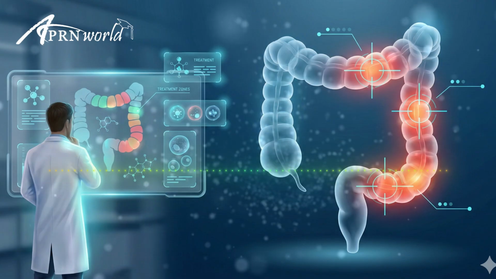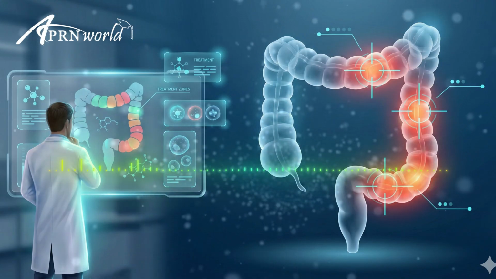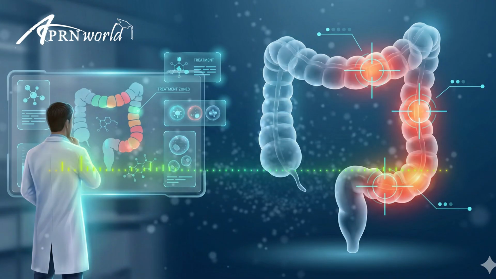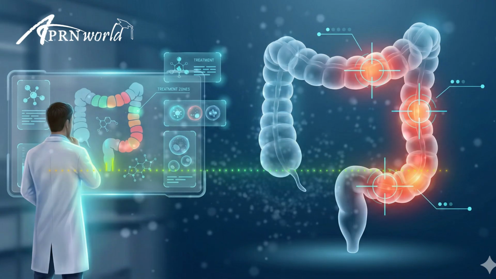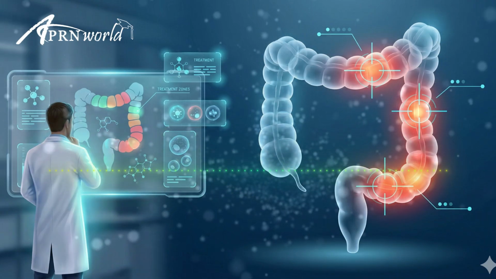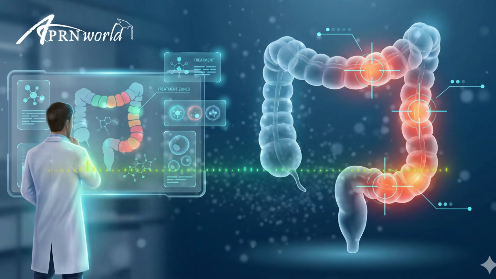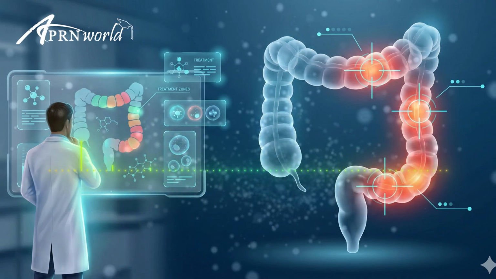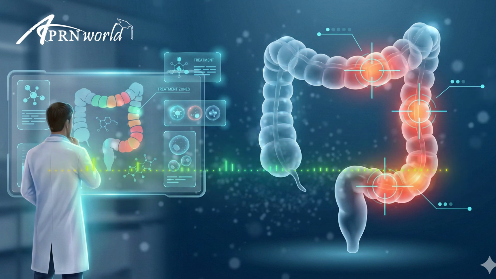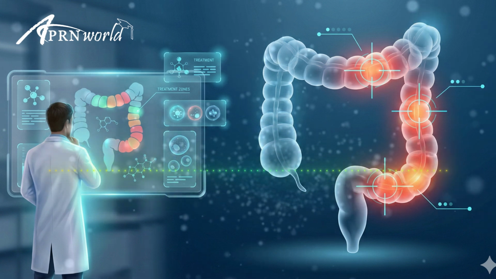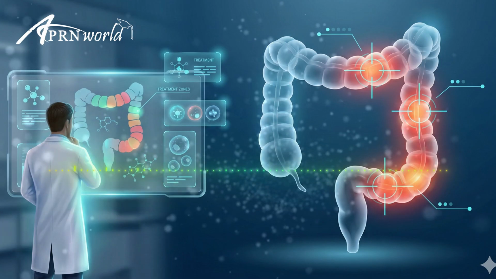It's a lot of work. It means more lab tests and more scopes, but it's the difference between a patient who is getting by and a patient who is thriving. We have so many tools now. 5-ASAs for mild disease, biologics like anti-TNFs and Entyvio for moderate to severe disease, and now JAK inhibitors. The target is no longer a dream. For most patients, it's an achievable reality.